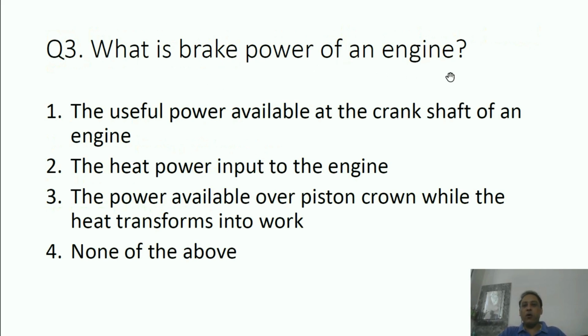What is the brake power of an engine? The options: the useful power available at the crankshaft of an engine; the heat power input to the engine; the power available over the piston crown while the heat transforms into work. Meaning when the fuel burns, the heat energy first converts into work on the piston crown. So what is the correct answer? The answer is the useful power available at the crankshaft of the engine. Ultimately the power is available at the crankshaft, so that is called brake power.